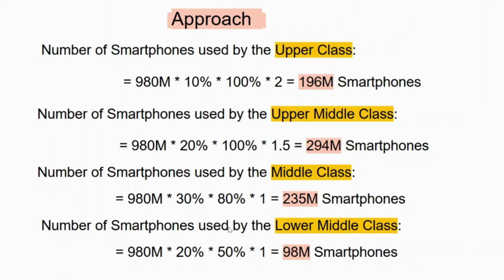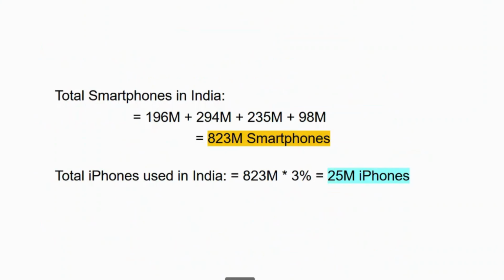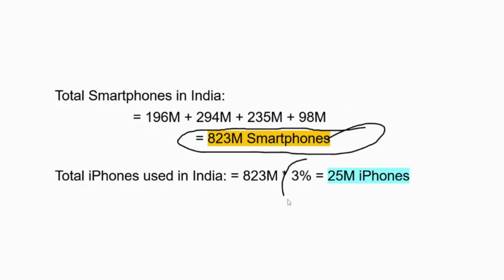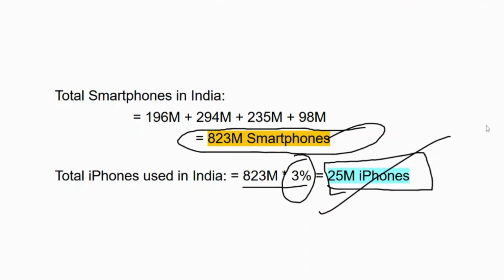This 100%, 100%, 80%, 50% is the smartphone penetration. 2, 1.5, 1 is the average number of smartphones per person. That would give us the total number of smartphones in each of these categories, and then we would combine them all together, which will give us the total number of smartphones in India. iPhone's market share is 3%. You would multiply it with 823 million and we get 25 million iPhone users in India as our answer.